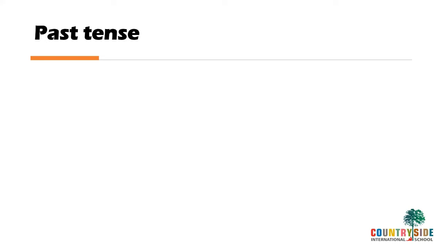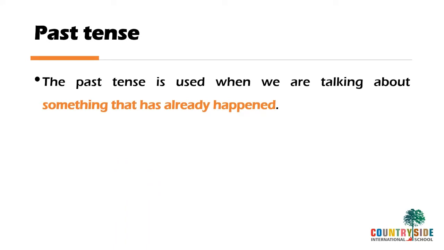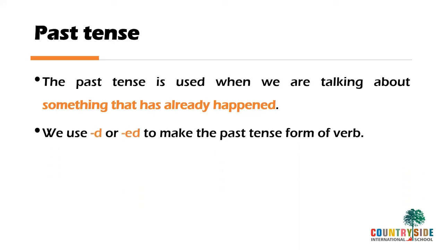The first one is past tense. What is past tense? The past tense is used when we are talking about something that has already happened. When we are talking about an action which is completed, already happened, it is called past tense. Now children, how will we come to know whether the word is in past tense or not? Then we use D or ED to make the past tense form of verb. When we want to change any simple verb into past tense, we need to add D or ED to it.